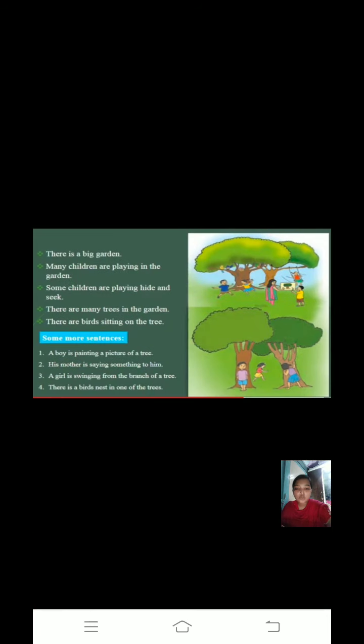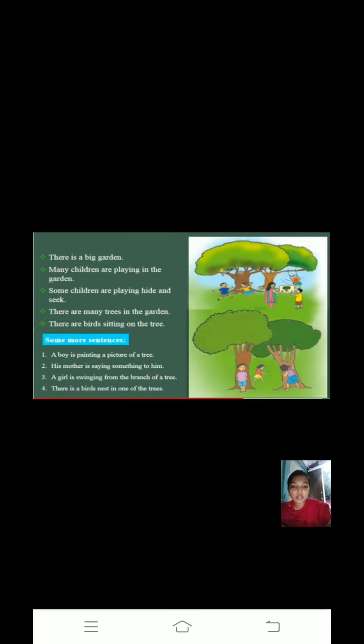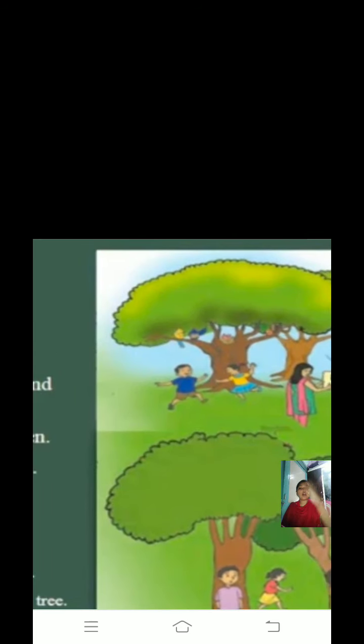Okay, next you can write a girl is swinging from the branch of the tree. You can see in the picture a girl is swinging, means she is playing on the swing, right? Next, there is a bird nest in one of the trees. In the above sentence we have written the birds are sitting on the tree. Next, from the observation you can see there is a nest, the bird has a nest on the tree, right? You can see in the picture.